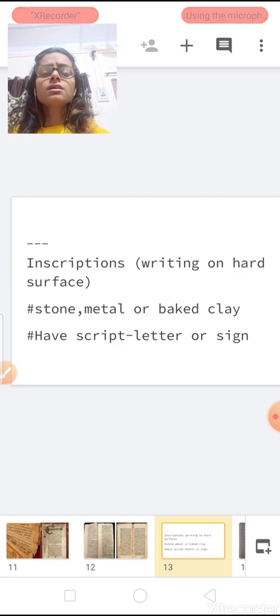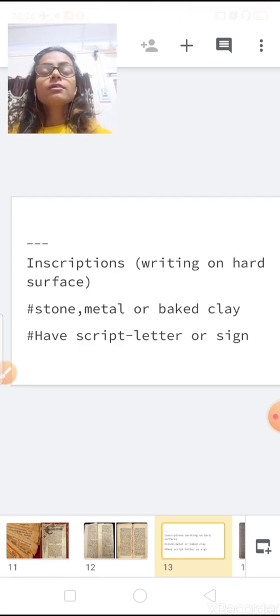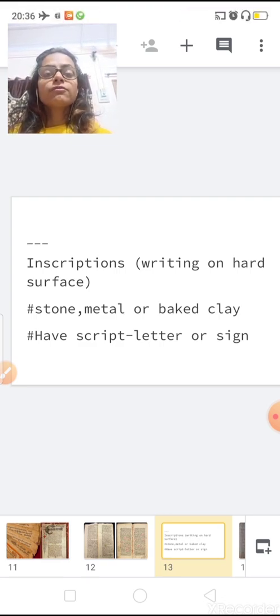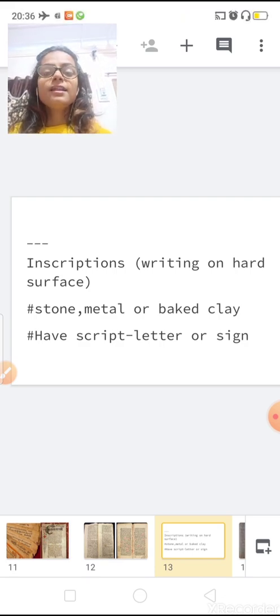They were written in some special script, where they used to write some letters or signs. For example, for lion, they used to use the letter L. L meant lion at that time.